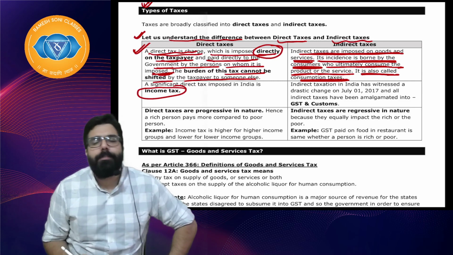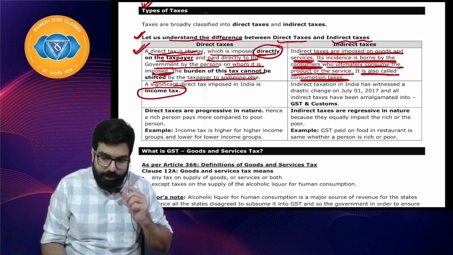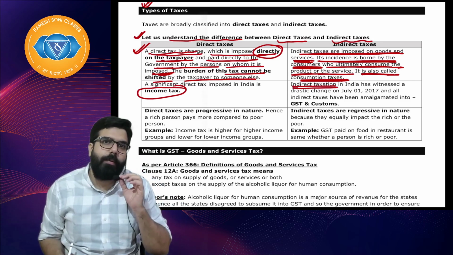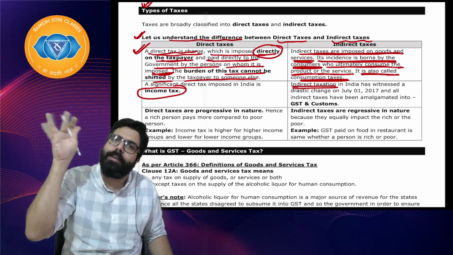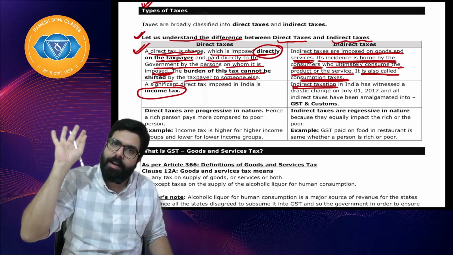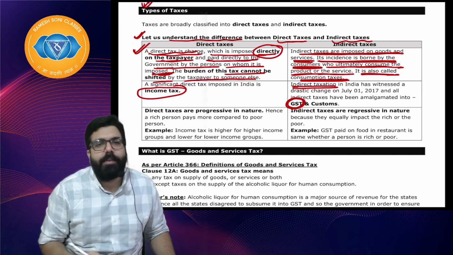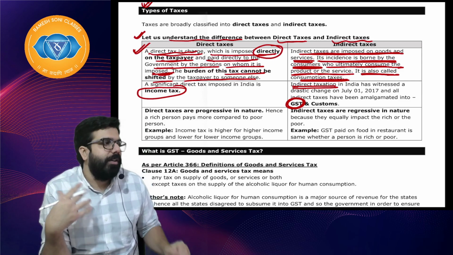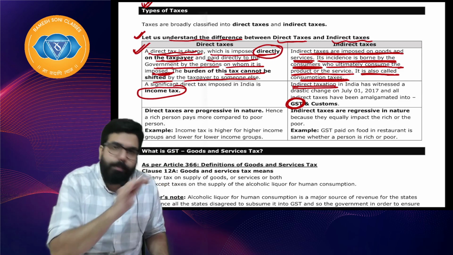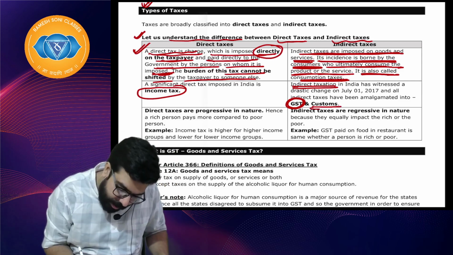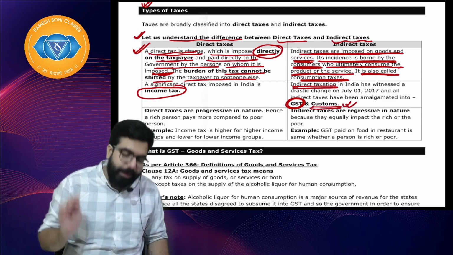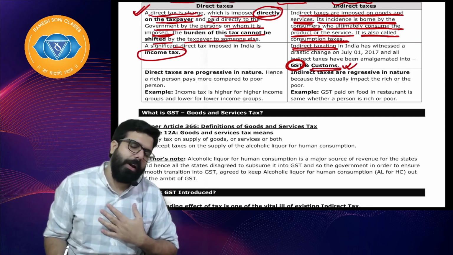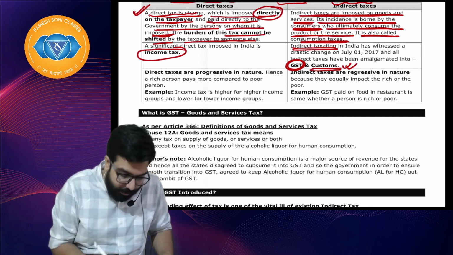The significant direct tax imposed in our country is income tax. The main indirect tax in our country, from July 1st, 2017, is GST. All the old indirect taxes, VAT, service tax, etc. are gone, and we have GST. Customs was there earlier, because customs is an international tax for international transactions. Customs has not seen many changes and still remains. So GST and customs are the taxes applicable. Sir, for us 75 marks is GST and 25 marks is customs plus FTP, right everyone?